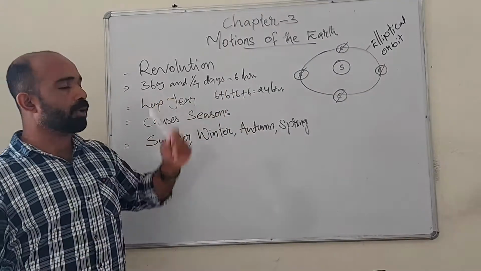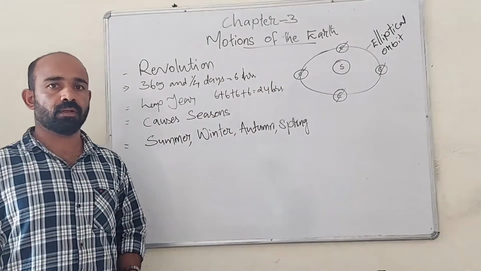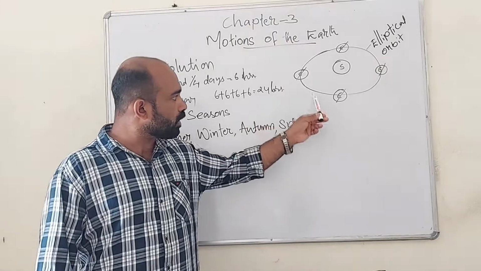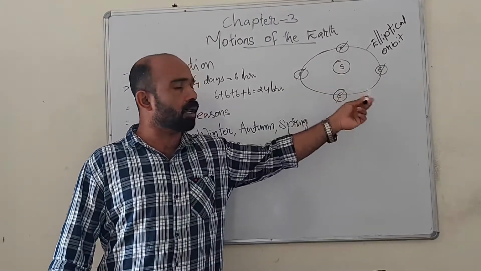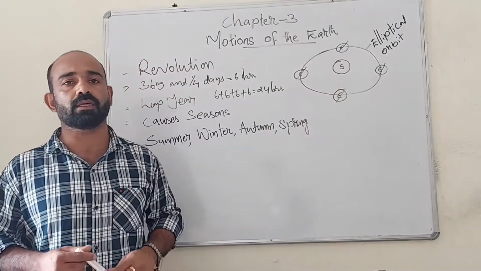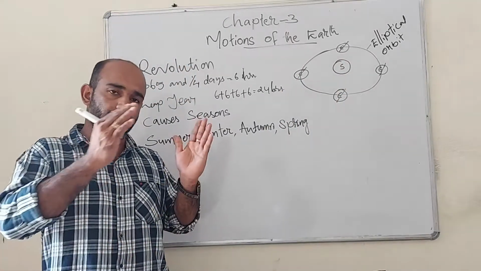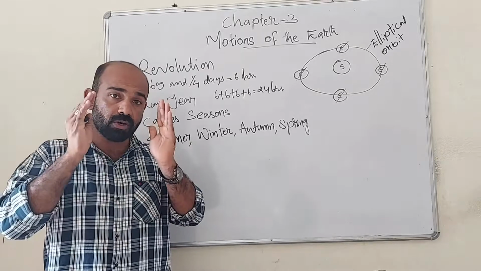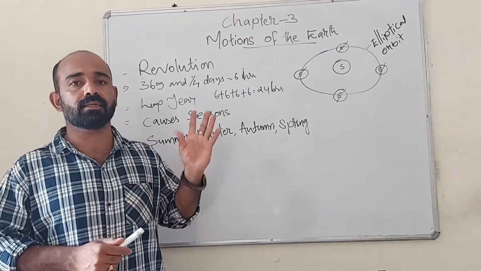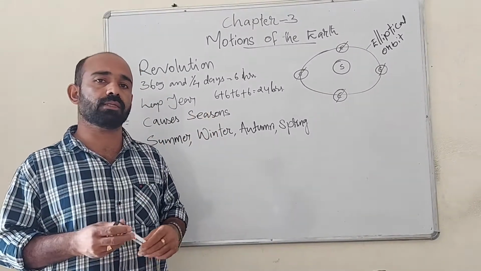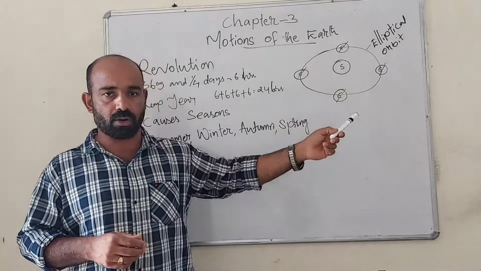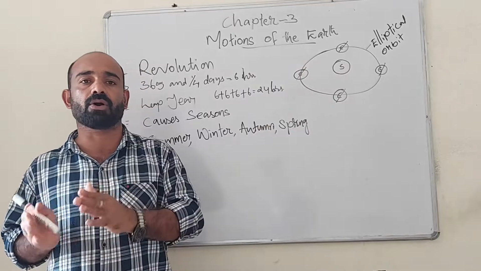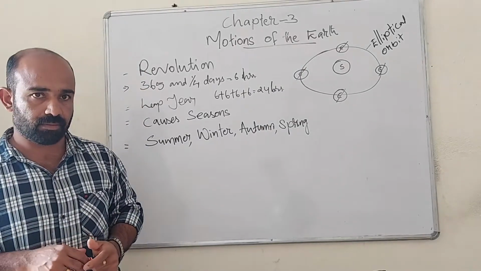Now let us see the topic revolution. The movement of the Earth around the sun in its elliptical orbit is called revolution. We have already seen rotation: the movement of the Earth on its axis is called rotation. The movement of the Earth around the sun on its orbit is called revolution.